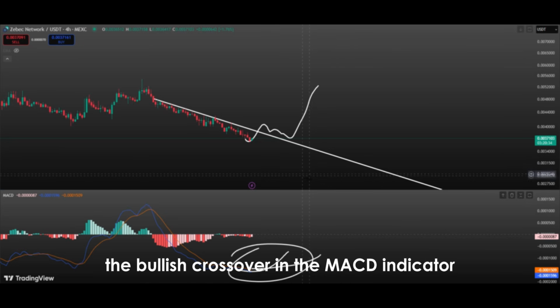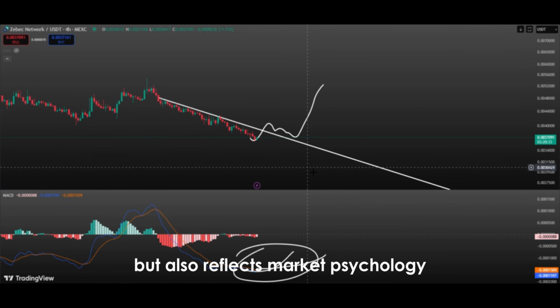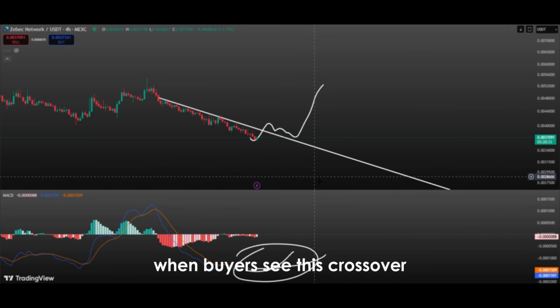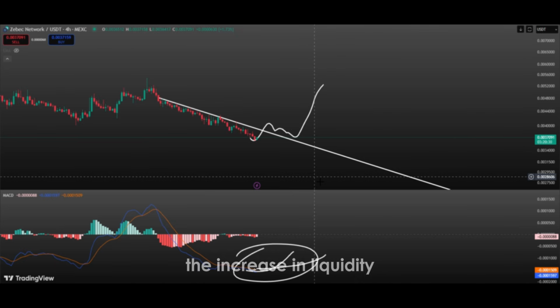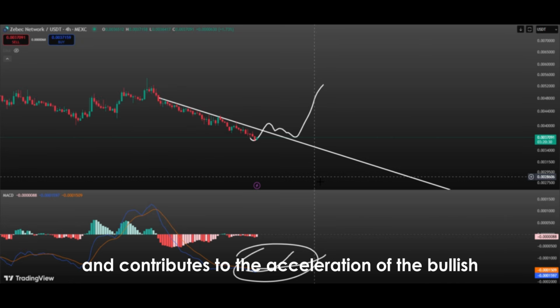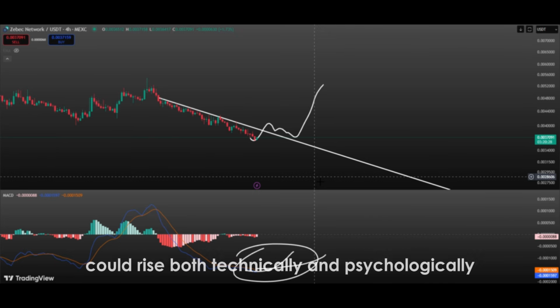The bullish crossover in the MACD indicator is not only a technical signal but also reflects market psychology. When buyers see this crossover, they understand that momentum is shifting in their favor and selling pressure is decreasing. This increases investor confidence and brings more buying liquidity into the market. The increase in liquidity supports the price's upward movement and contributes to the acceleration of the bullish momentum. Thus, a MACD bullish crossover serves as a strong indicator that the price could rise, both technically and psychologically.